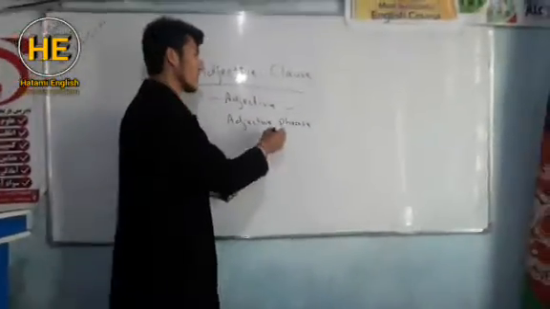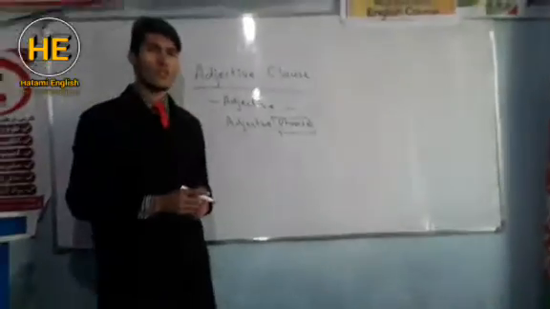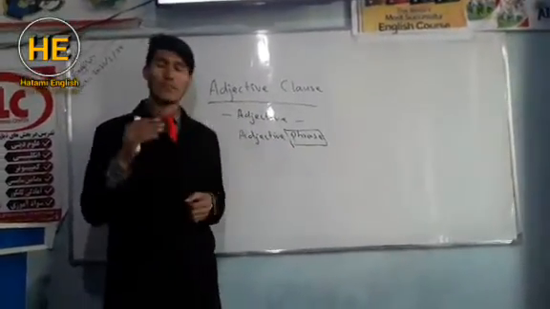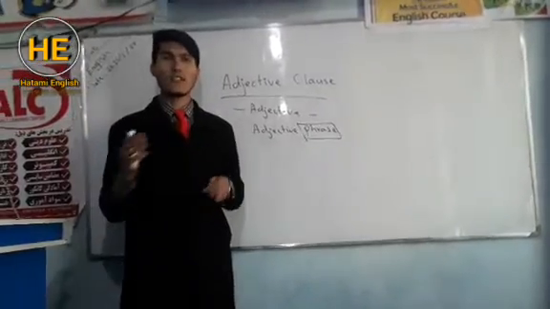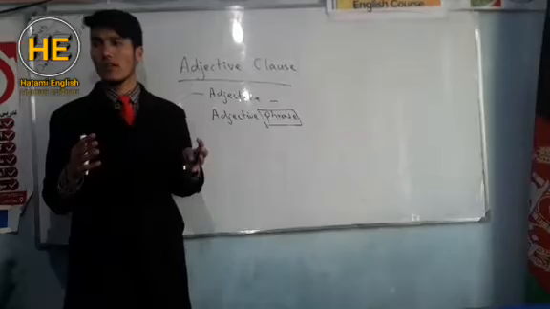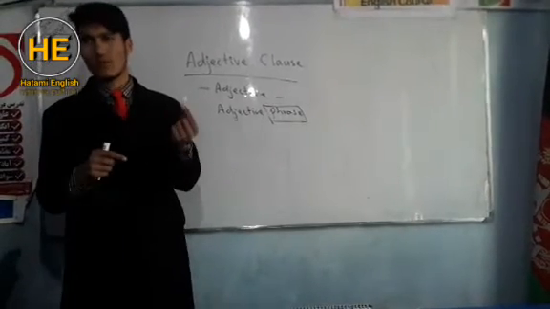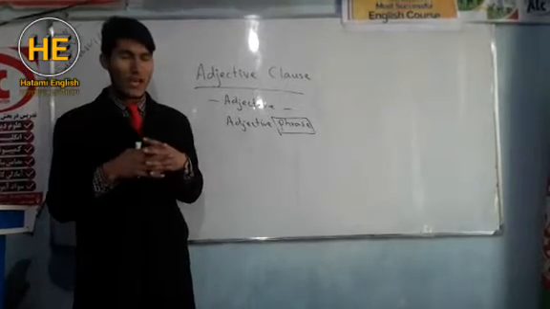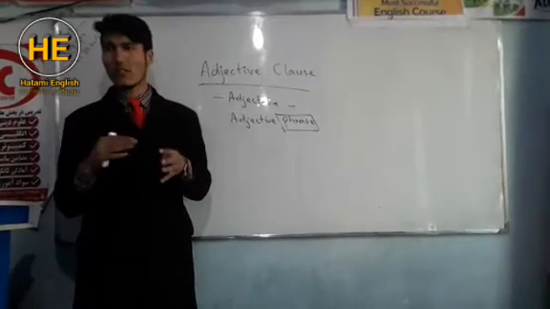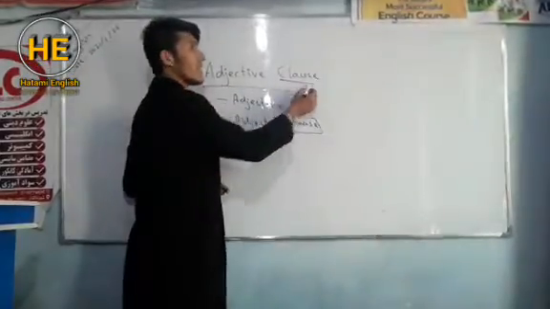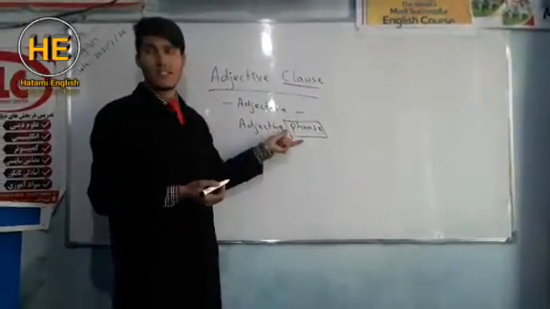Adjective phrase also means a group of words. First, you have to know what a phrase is. Phrase means a group of words which functions as part of the sentence and also functions as a part of speech, but by group, not alone. It means a group of words, not just one word. One word cannot be a phrase. One word is called a word. If there are many words, that's called a phrase. The difference between phrase and clause is that a clause has subject and predicate, but a phrase doesn't.